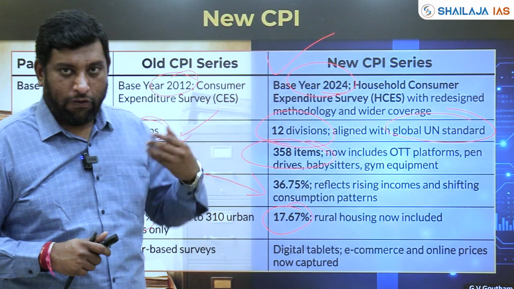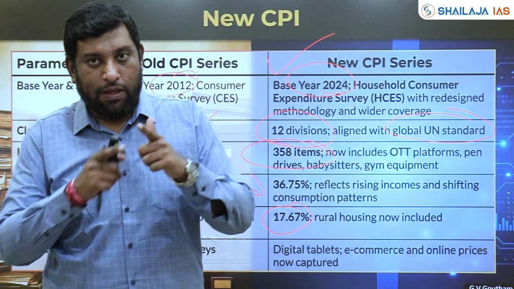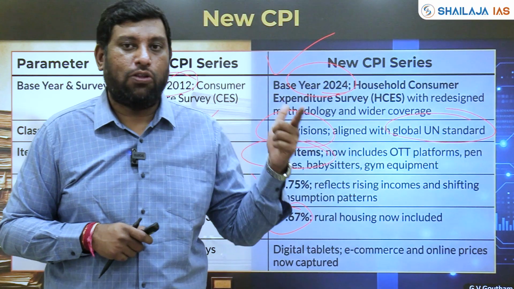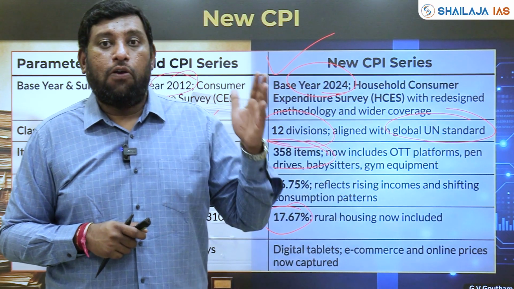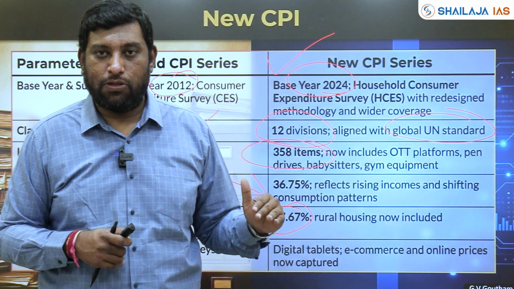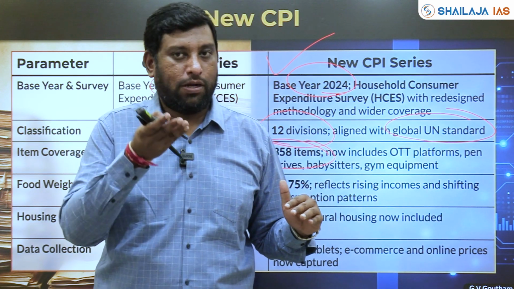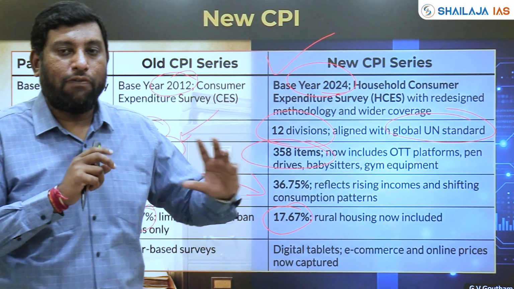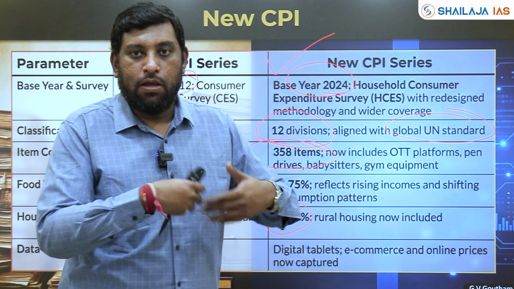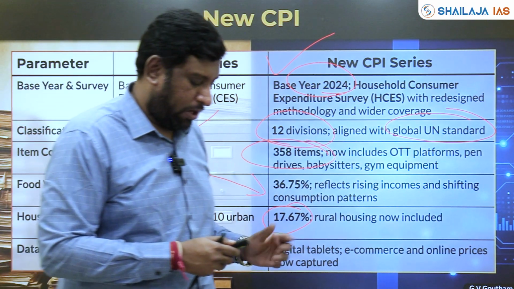Okay. So if I want to just recap: first, 2024 base year, wider coverage of 358 items spread across 12 divisions aligned with global UN standards. The food component has come down from 45% to roughly 35%, and rural housing has now been included. The overall housing component has increased, and it is now even tracking prices on e-commerce platforms, online prices, and it has expanded the coverage of items. Right? That's the summary part of it.